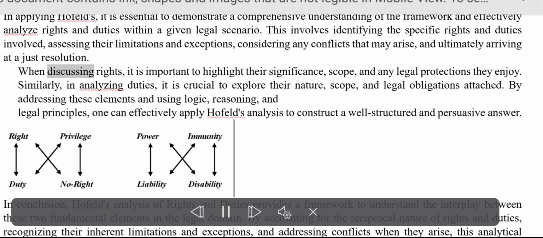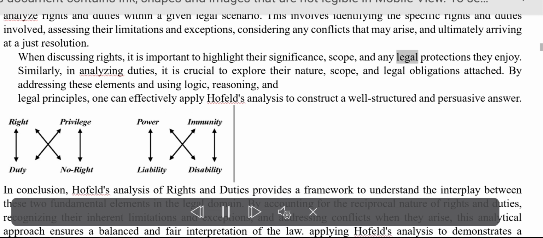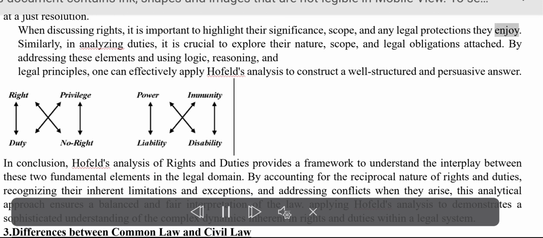When discussing rights, it is important to highlight their significance, scope, and any legal protections they enjoy. Similarly, in analyzing duties, it is crucial to explore their nature, scope, and legal obligations attached.